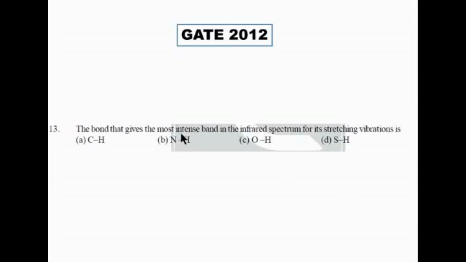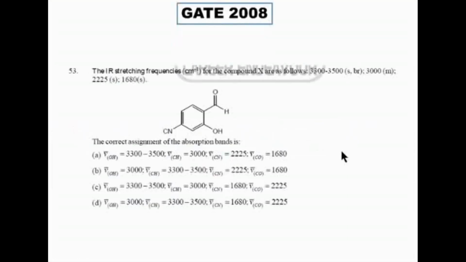Intense band. Intensity has to do with what? Dipole moment change. So which will have more dipole, NH or OH? OH, ma'am. Why OH? Electronegativity difference. O is more electronegative than nitrogen, so more electronegativity difference. So you'll be having more dipole in OH. Therefore, it will be having the intense band. Somebody answered NH. Do you get the point, pa? Yes, madam. Yeah, okay.